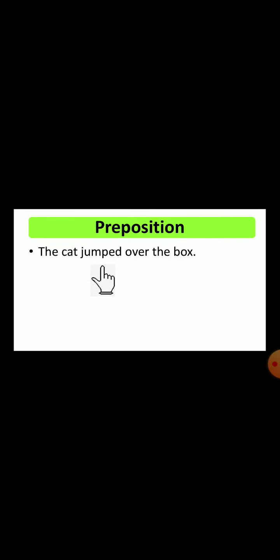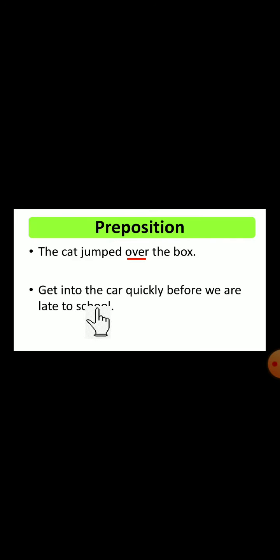See, the cat jumped over the box. So here "over" is a preposition. One more example you can see: get into the car quickly before we are late to school. So which one is the preposition here? Yes, into the car. So "into" is the preposition. Got it?